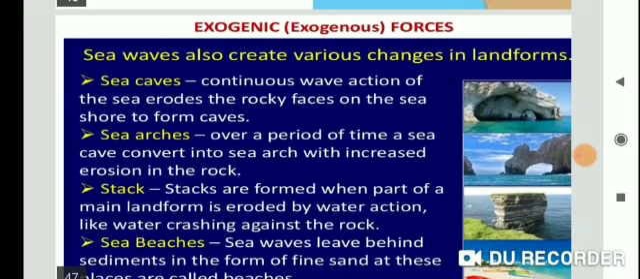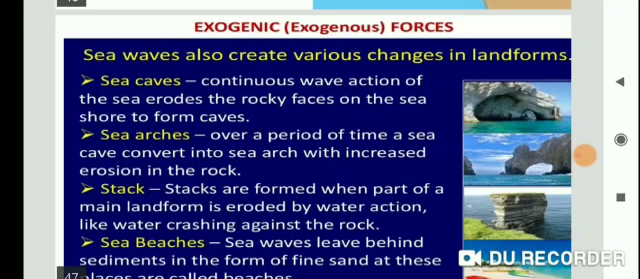Sea waves continuously strike at the rock and cracks develop, and over time become a larger and wider hollow. Larger and wider hollows, students, and caves are formed on the rock and they are called sea caves. Now see in the picture sea caves first. And now next, sea arches. Continuous wave action of the sea erodes the rocky faces on the seashore to form caves.